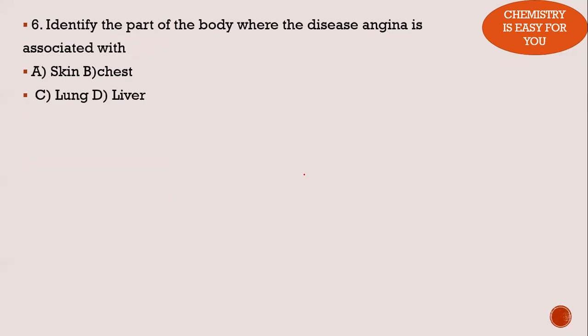Now let's go to the sixth question. Identify the part of the body with which the disease angina is associated. This is one question that is out of the English part. I have taken most of the questions from the English part itself, but this one is not. This is general science, which we have studied till 12th standard. There will be a few questions from that part as well. So this is one such question.